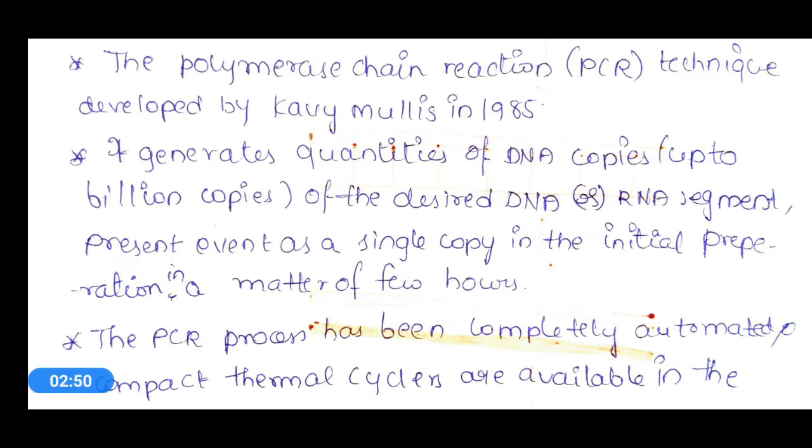And the PCR process is completely automatic. That means the complete process of PCR is automatic. We only need to give the sample solution and add the requirements to the PCR machine, and then automatically the process will be carried out. And that doesn't mean this PCR is a large and complex machine. This is a small machine. Very compact thermocyclers are also available in the market.